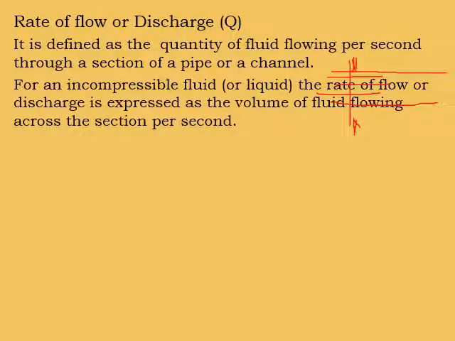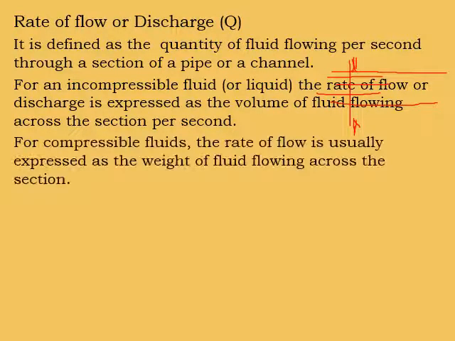For an incompressible fluid or liquid, the rate of flow or discharge is expressed as the volume of fluid flowing across the section per second. In case of compressible fluids, the rate of flow is usually expressed as the weight of fluid flowing across the section.